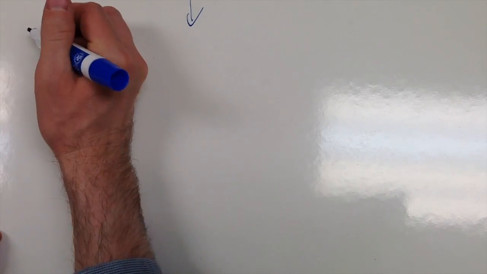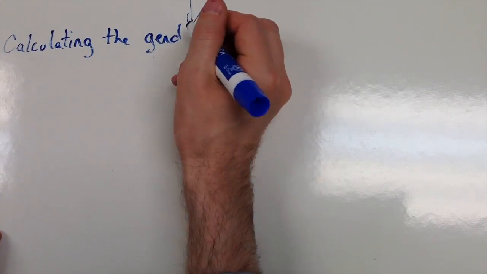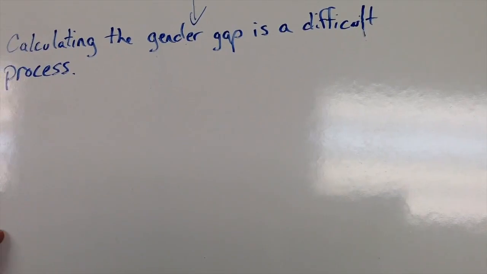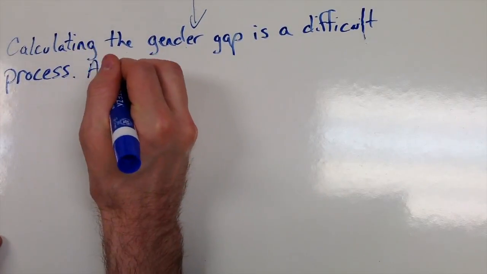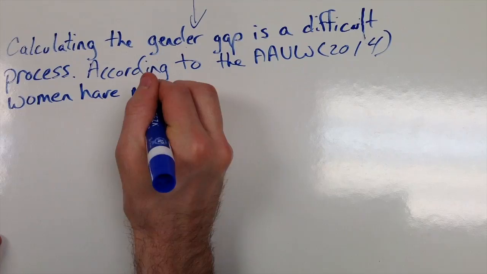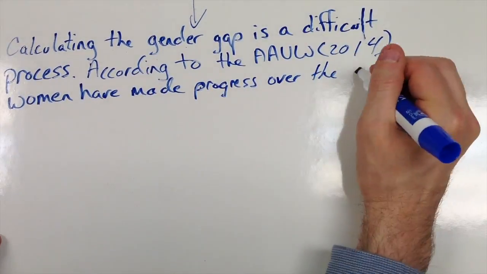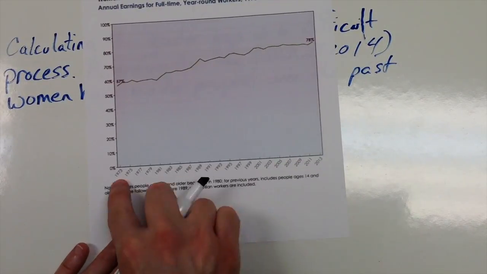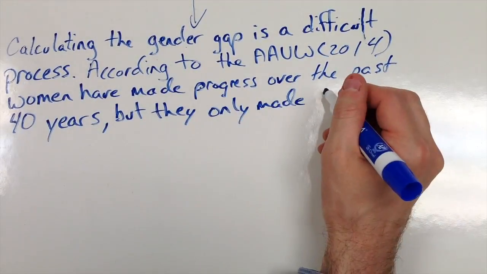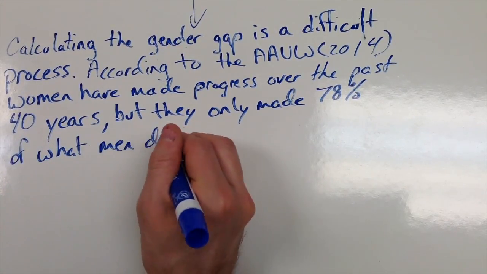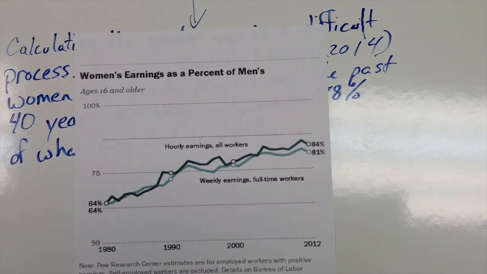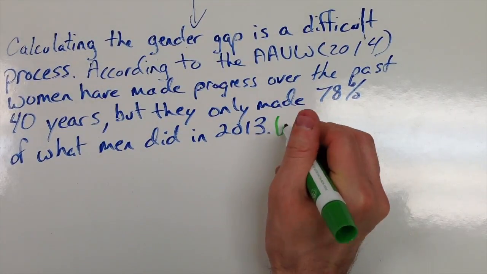So one of the first things I do is change that first sentence, and you'll see that what that does is it shows my understanding that the gender gap is not necessarily something that's straightforward. It's not just more or less, but rather there's a lot more complexity to it. Now I'm going to keep my citation from the AAUW, but in this case I'm going to show a little bit more specificity about how much the gender gap has changed over time. So I've added the fact that it was over 40 years, but that in 2013 we're still talking about a 78% increase in annual earnings.